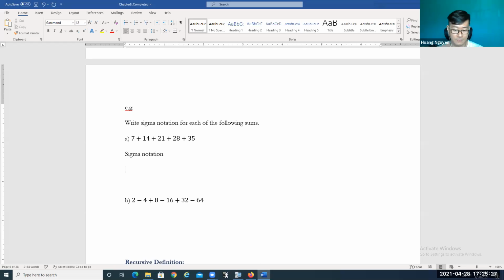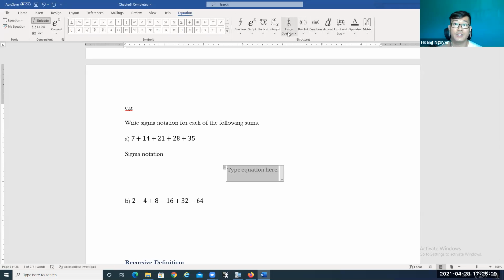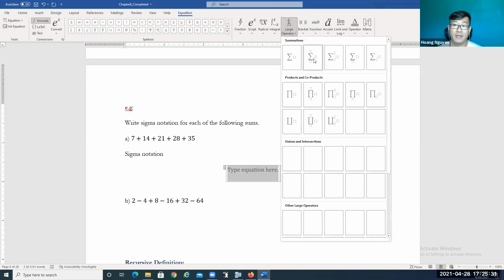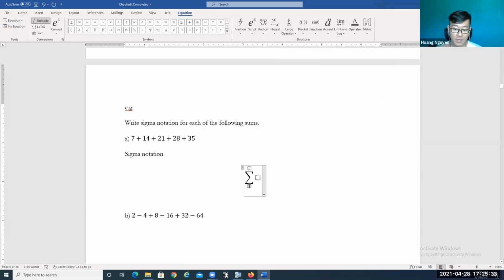Okay, so sigma notation. You can use any variable. I'm going to use k equals 1 up to 5. So we have the first term, the second term, the third term, the fourth term, and the fifth term. Now the first term is 7, the second term is 14, the third term is 21, 28, 35.